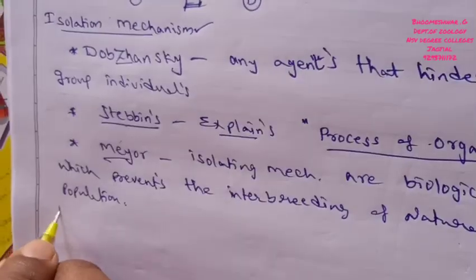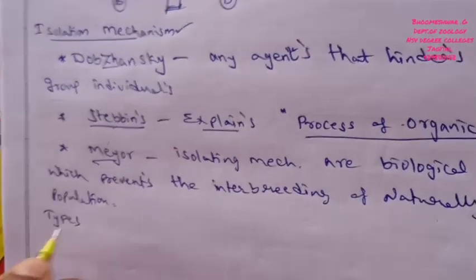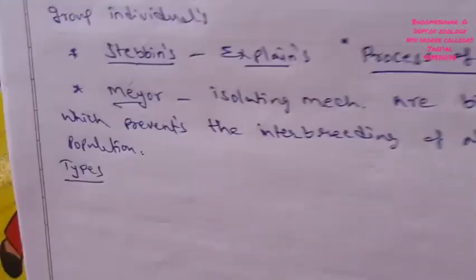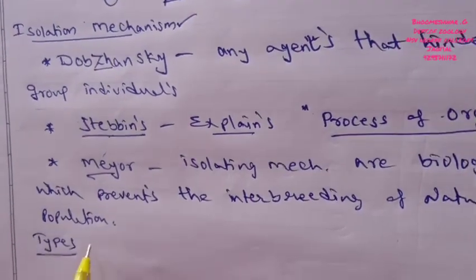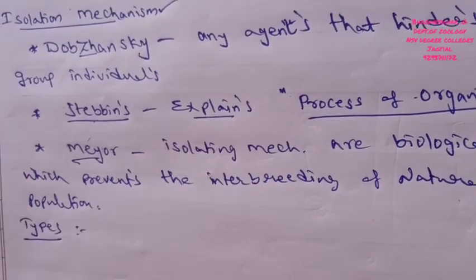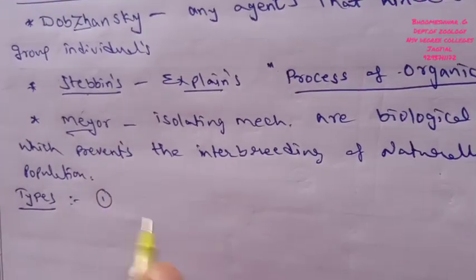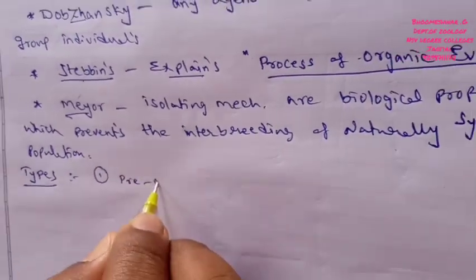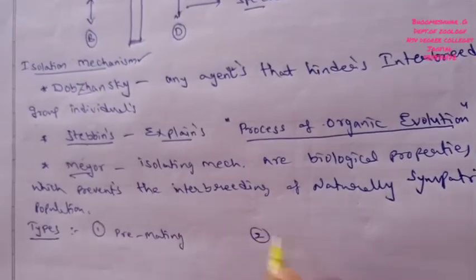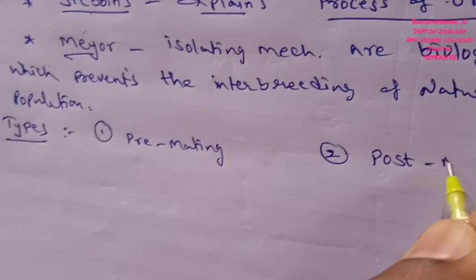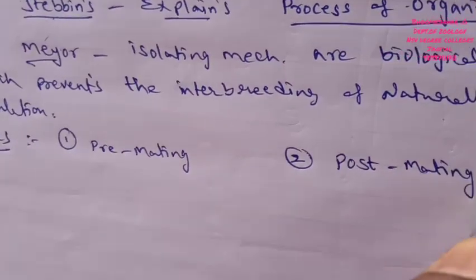Now I discuss isolating mechanism types. Generally, isolating mechanisms are classified into two types. One is pre-mating isolating mechanism, and the second type is post-mating isolation.